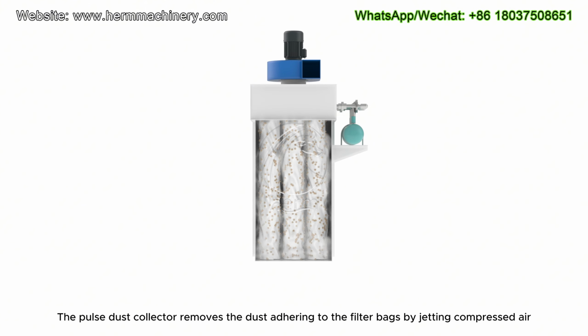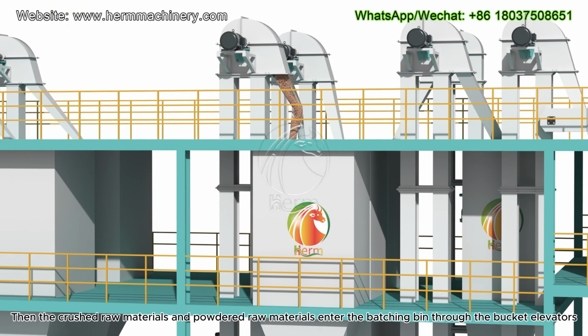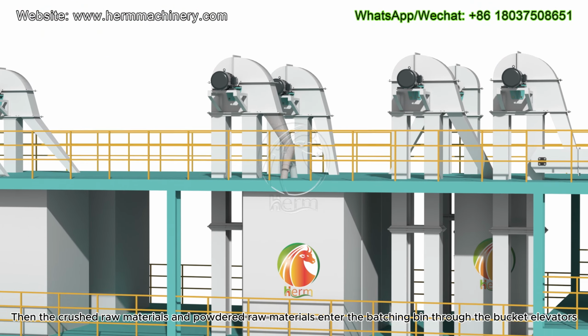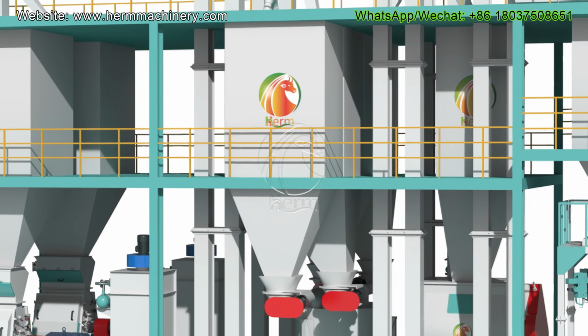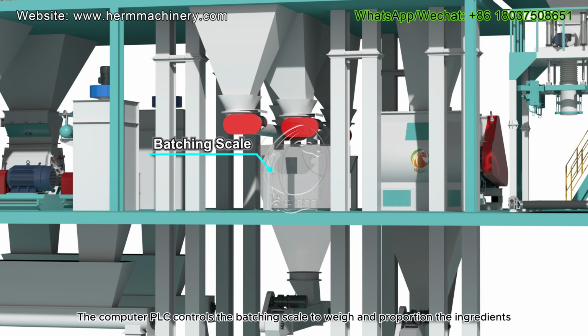The crushed raw materials are conveyed to the bucket elevator through a screw conveyor. Then the crushed raw materials and powdered raw materials enter the batching bin through the bucket elevators. The computer PLC controls the batching scale to weigh and proportion the ingredients.